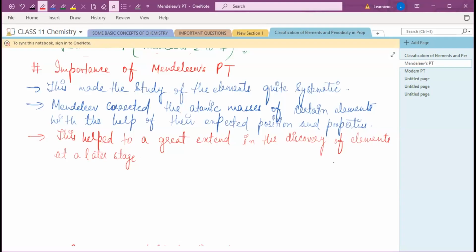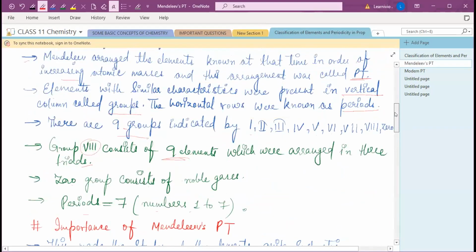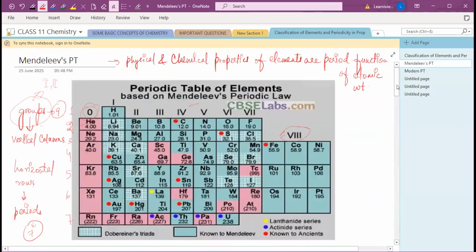that what he predicted was right, was true. Means the properties of that element which was predicted by Mendeleev was found experimentally, and when it was found experimentally, it was quite similar to those properties which were predicted by Mendeleev. Okay, so we will see what are those. First, write down all this. Then we will discuss what are those elements that he predicted and what are the predictions which were made by Mendeleev.